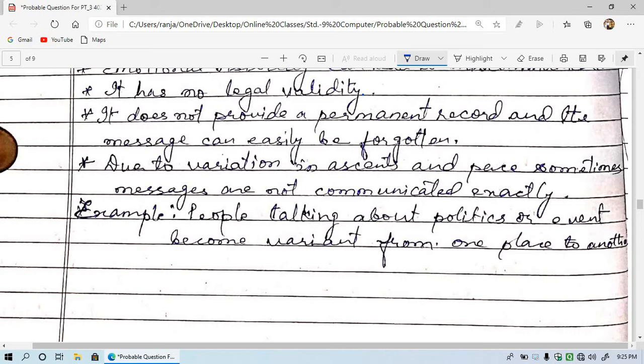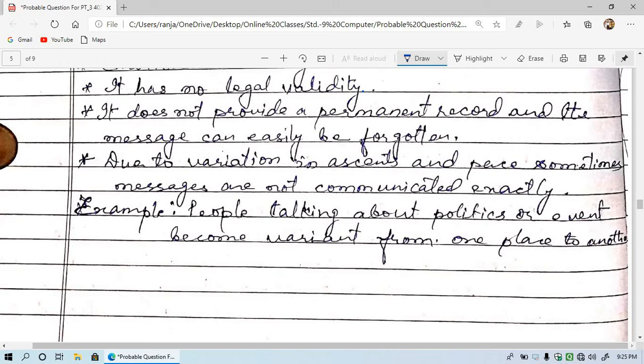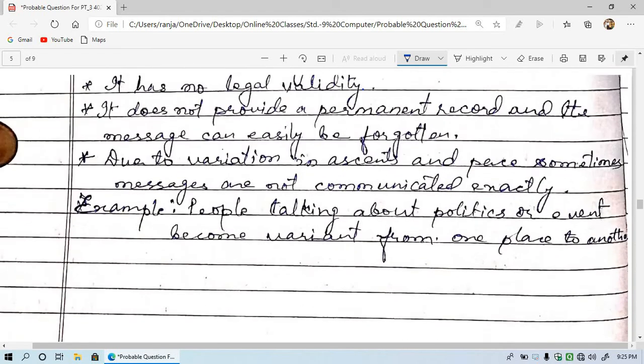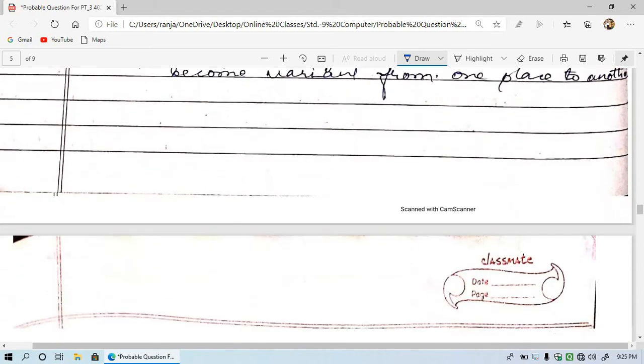This is an example. It becomes a rumor when a message travels from one person to 50 or 60 persons, because variation comes, and after traveling a long distance it becomes very different. So these were the advantages and disadvantages of oral communication.